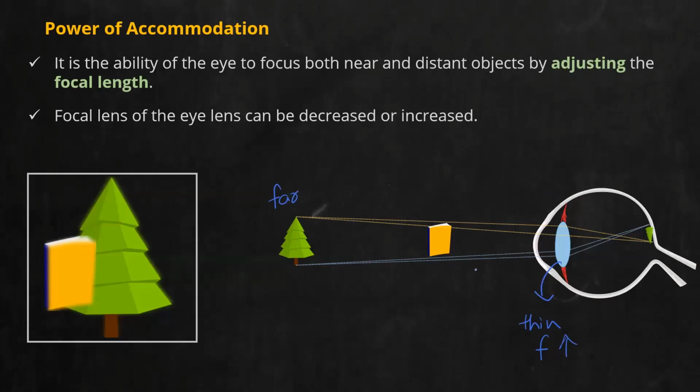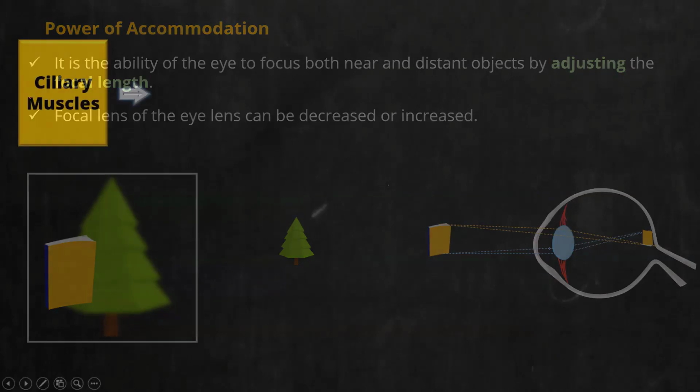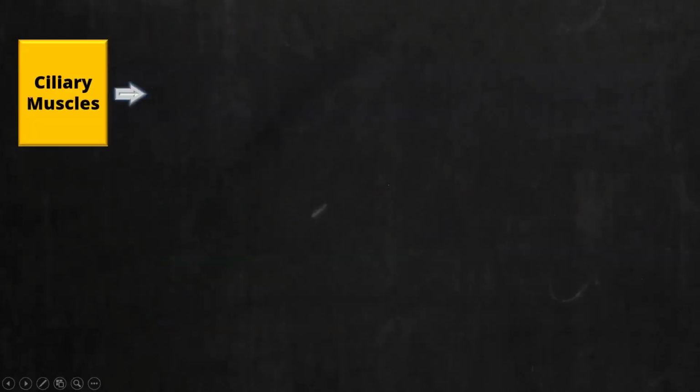So these are the two mechanisms our eye has to enable vision. That is, it can adjust the focal length. Try to understand this very simple thing, because if you understand the power of accommodation, you can easily understand how to correct defects of the eye. So this is what is happening with reference to the power of accommodation.